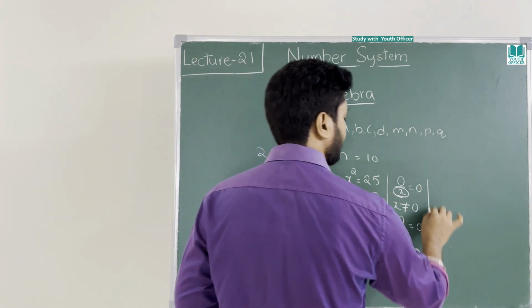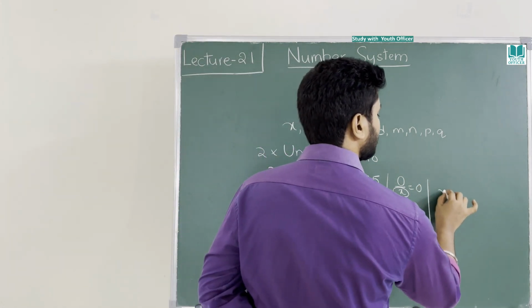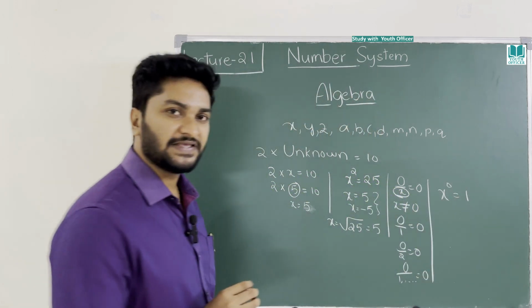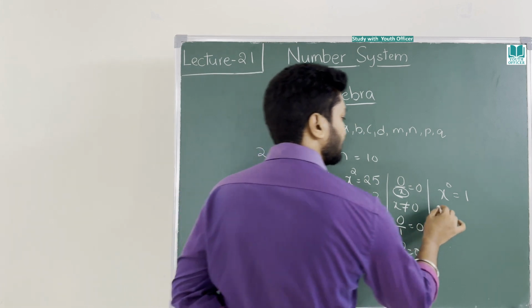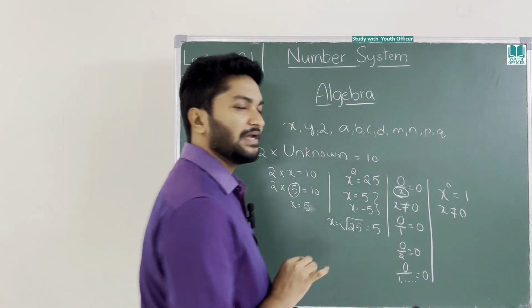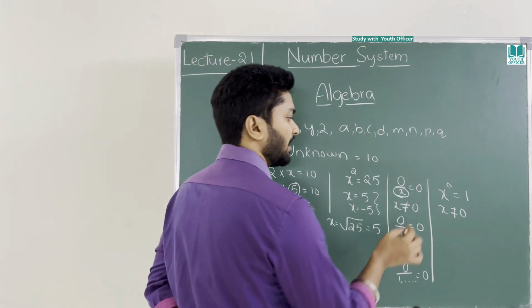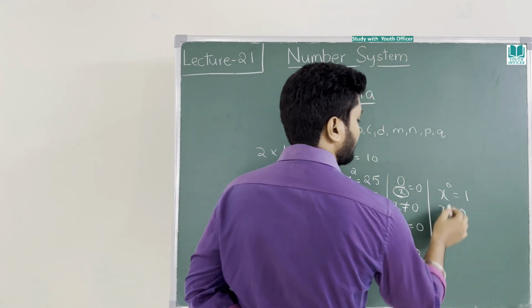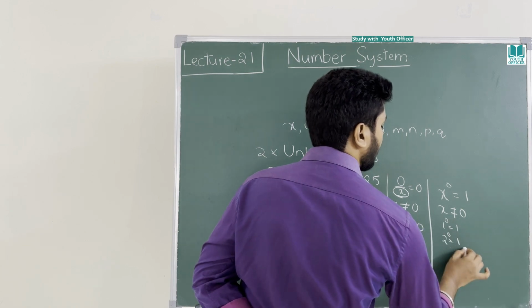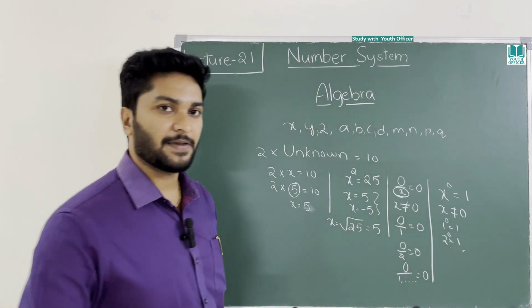Even if you take x power 0, here also it is the same, x can't be 0. I already told you many times. If you put any other value, 1 power 0 equals 1, 2 power 0 equals 1, like this many conditions will be coming.